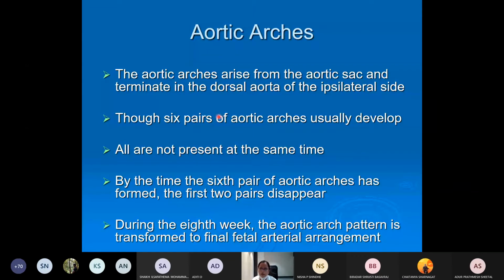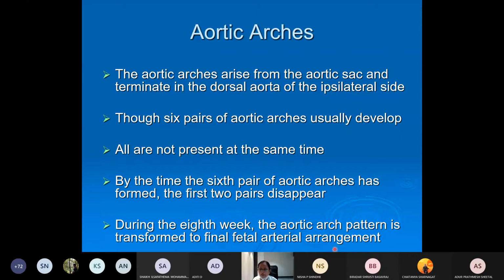So we'll come to the aortic arches proper. These aortic arches, where do they arise from? They arise from the aortic sac and terminate in the dorsal aorta of the ipsilateral side, which I have already told. There are altogether 6 pairs of the aortic arches, but all are not present at the same time. One will appear, the other will disappear. Again, the third will appear, the fourth will disappear. This is how a series of arches will be developing.